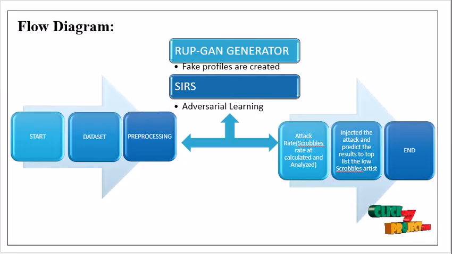To check the attack success, when the video is promoted or recommended to real users, we can find out that the attack has happened. Here we check the attack rate by the scrobbles rate of the artists, which have higher scrobbles and lower scrobbles. We will be promoting lower scrobbles artists to the priority list, and this direction and success rate will be viewed on our website.